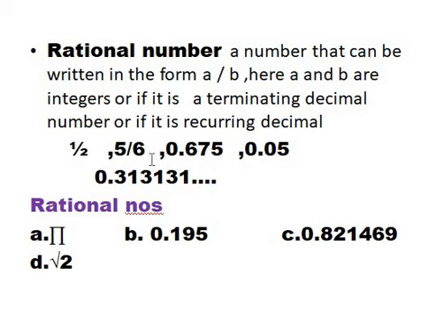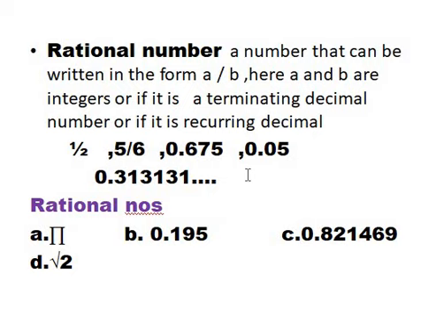It looks complicated, but it is very simple. Just like 1 by 2, 1 is an integer, 2 is an integer, just like 5 by 6, 5 and 6 are integers. So any fraction where in the numerator we have an integer, in the denominator we have an integer, it is a rational number, right?